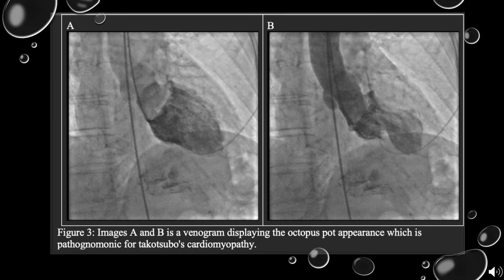The last imaging I have is from the left heart catheterization the patient received during her hospital course. During the left heart catheterization, she was found to have clear coronary arteries. However, the ventriculogram displayed an octopus appearance in the heart, which is pathognomonic for Takotsubo's cardiomyopathy.